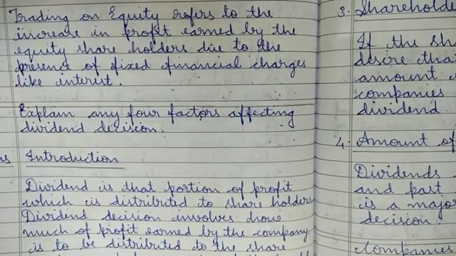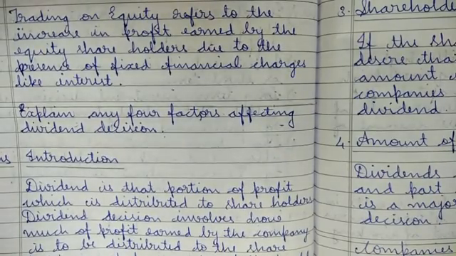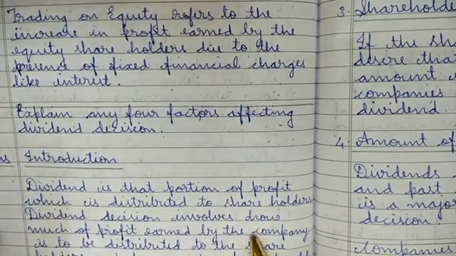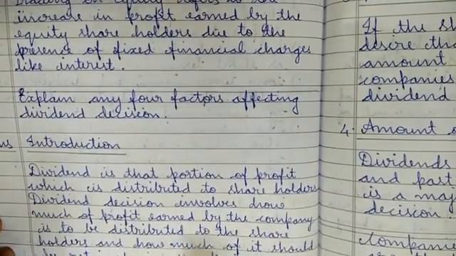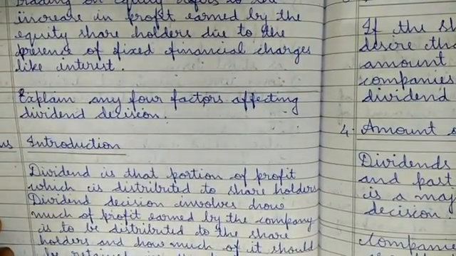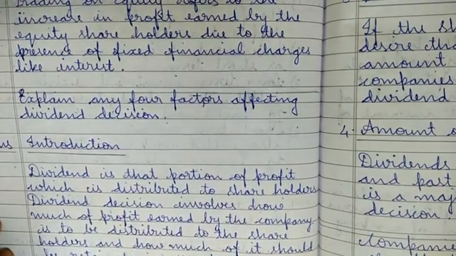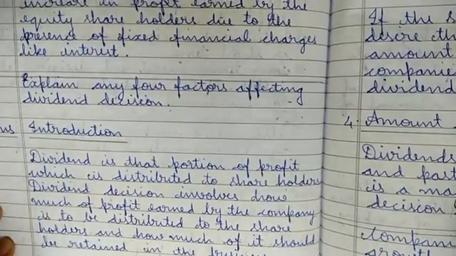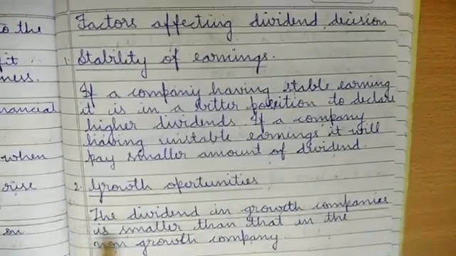Dividend decision involves how much of profit earned by the company is to be distributed to the shareholders and how much of it should be retained in the business. That is called dividend decision.